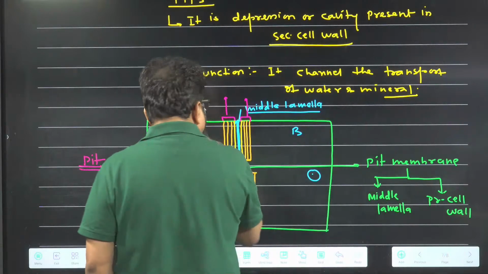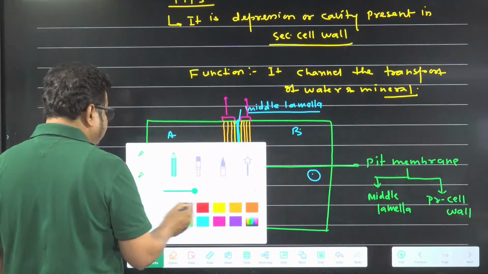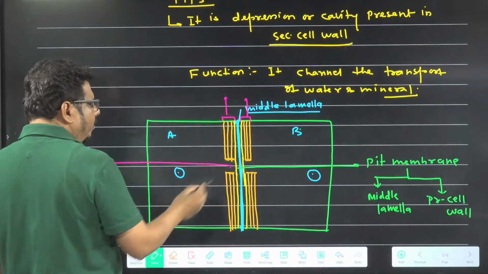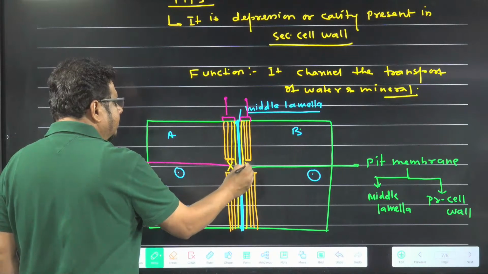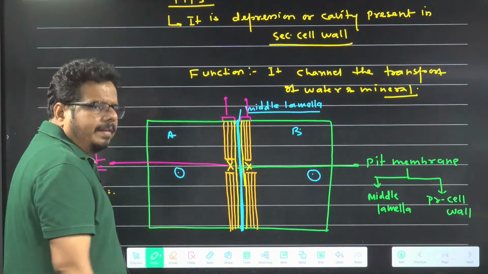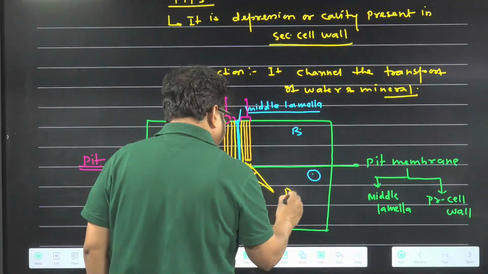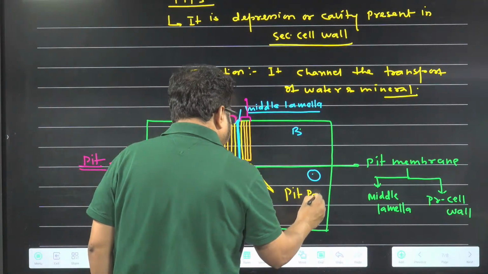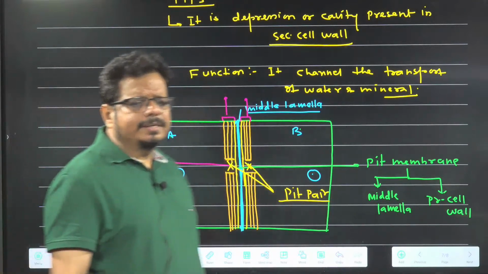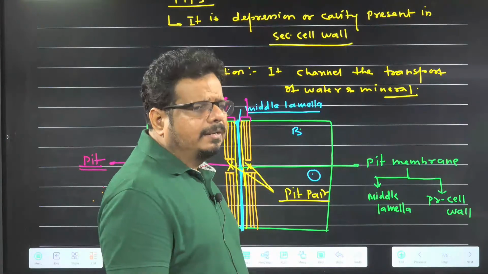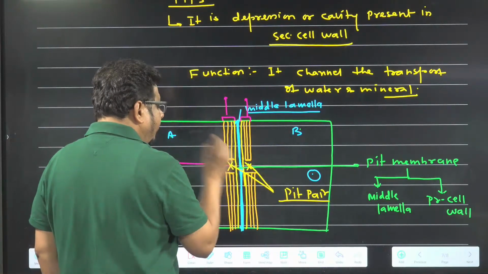Now these A and B are two adjacent cells. In both cells pits are there. This is the pit belonging to cell A and this is the pit belonging to cell B. So this is called what basically? Pit pair. Usually in adjacent cells pits are present at the same location, and it is called which one? Pit pair. Understanding the idea? It is called pit pair.